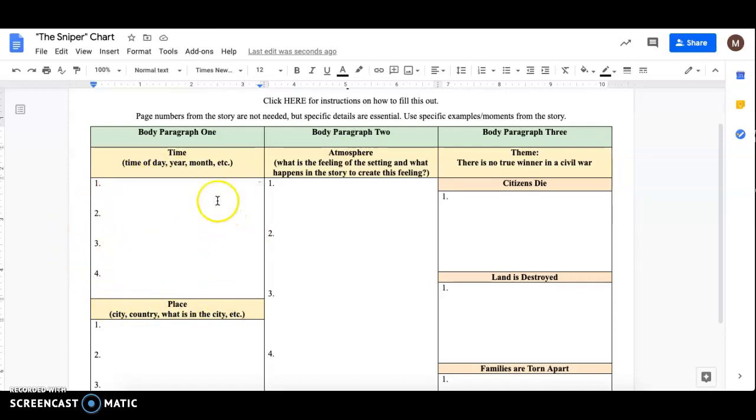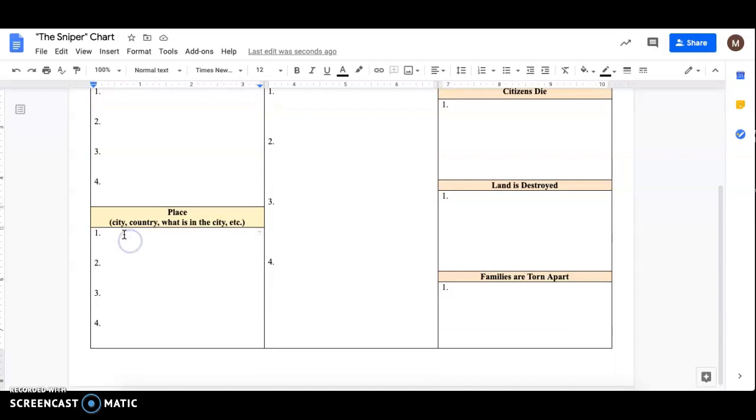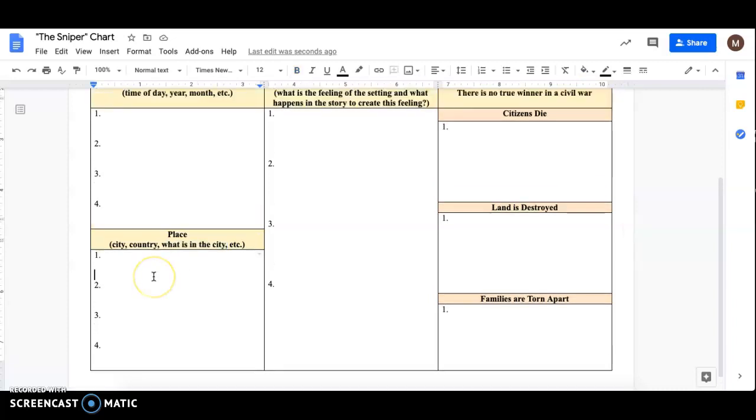Just give me some details and feel free to track this as it changes. So number 2 might be it's nighttime because the moon's out, and then number 3 might be it's morning because the main character notices the sun's coming up. Then the place. So it'll tell us what city it's in, so then we can infer the country as well. But the main thing you're going to want to focus on is what is in the city. So we are near specific buildings. There will also be a ton of description of what sort of quality the city is in. It's going to talk about rundown buildings and empty streets, and so describe that. Describe what the place looks like with details.